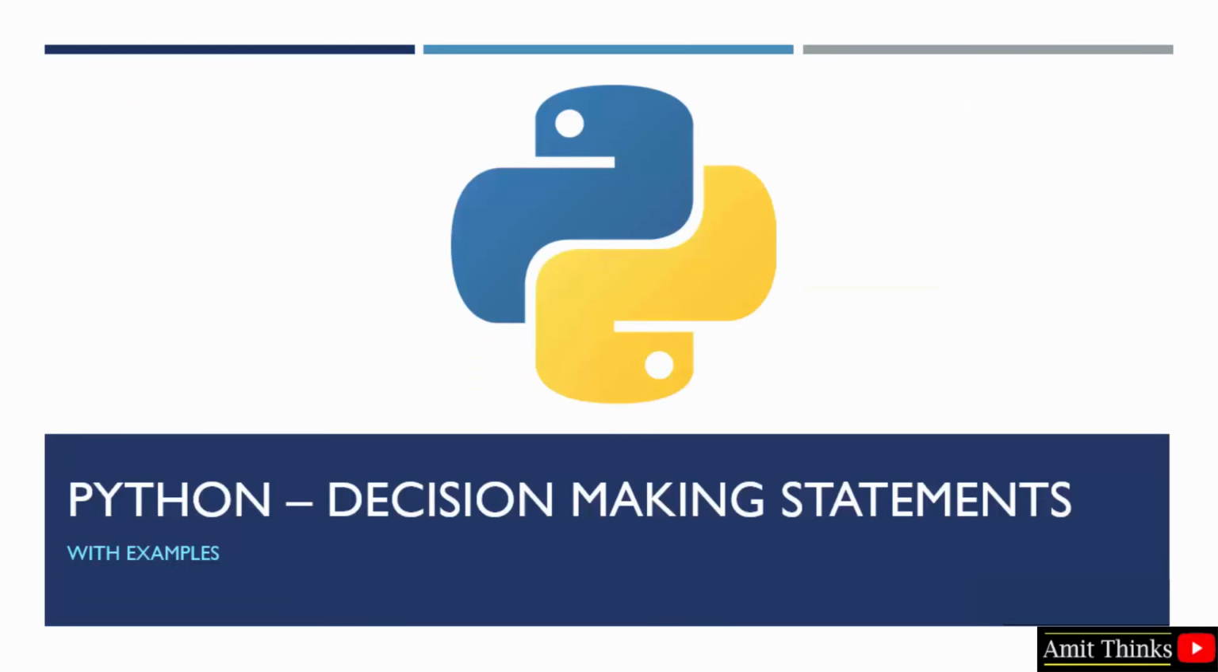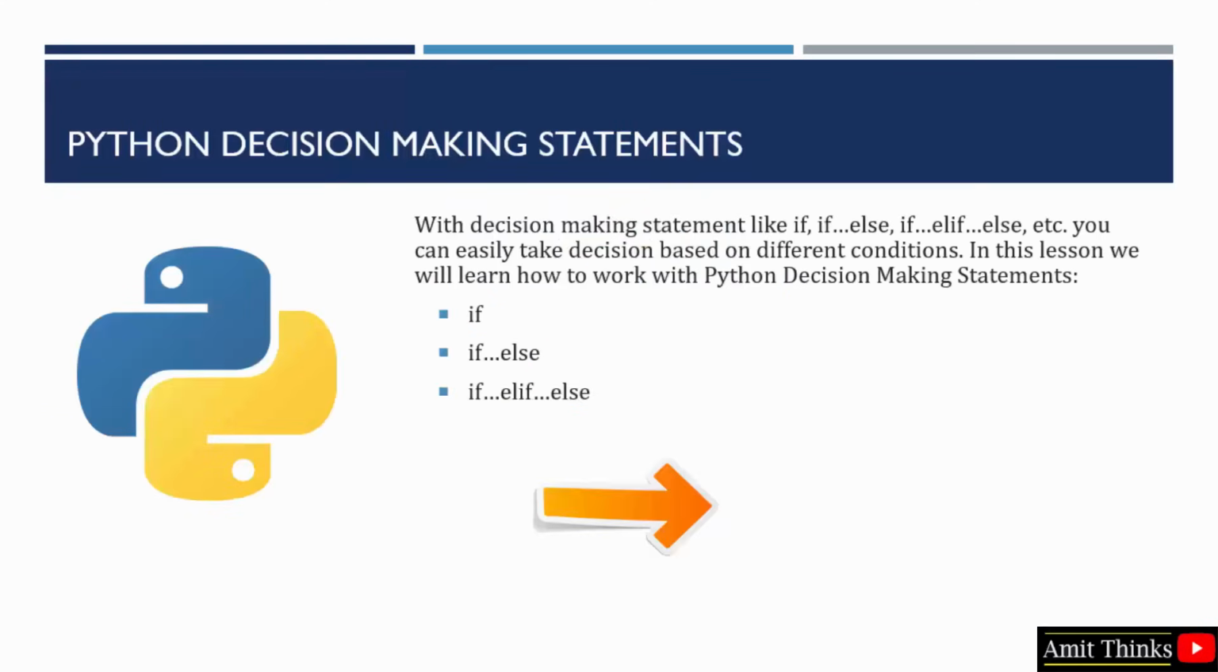In this video we will learn about decision making statements in Python. So with the decision making statements you can easily take decisions based on different conditions. So let's see. In Python we have if, if else, and elif, so that you can easily take decisions based on different conditions, that is the decision making statements. So here we will learn about all these with examples.